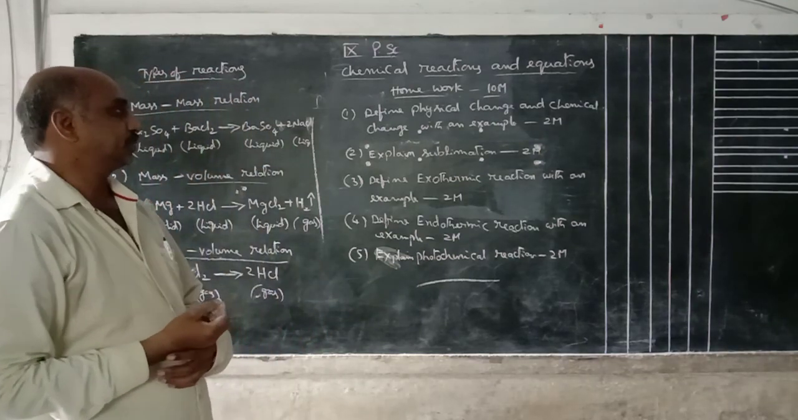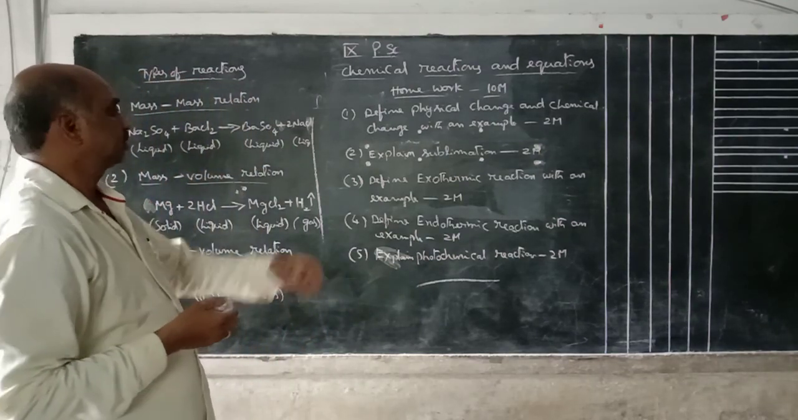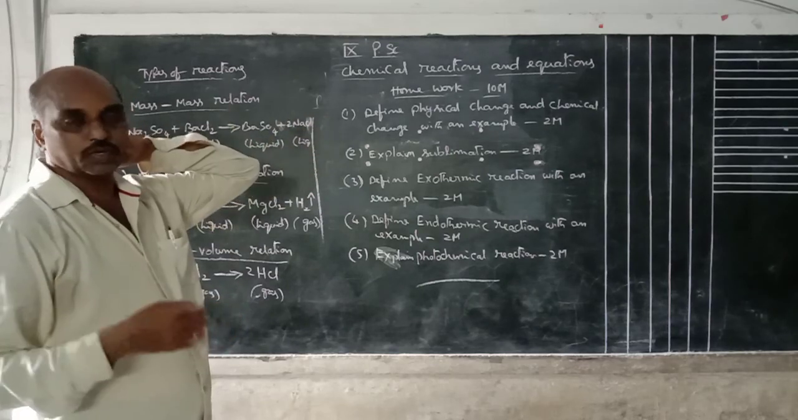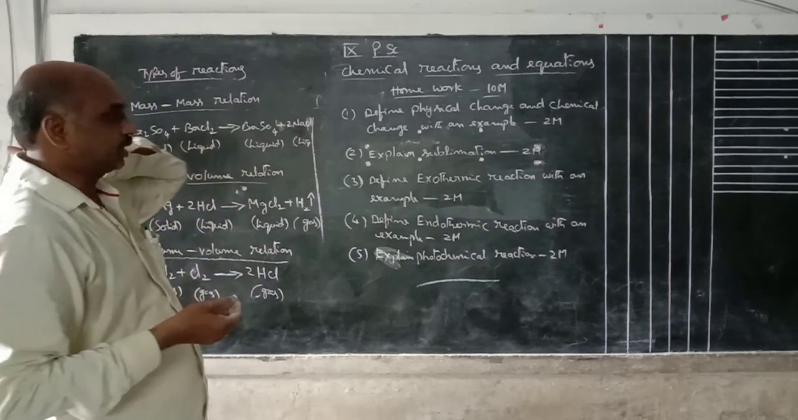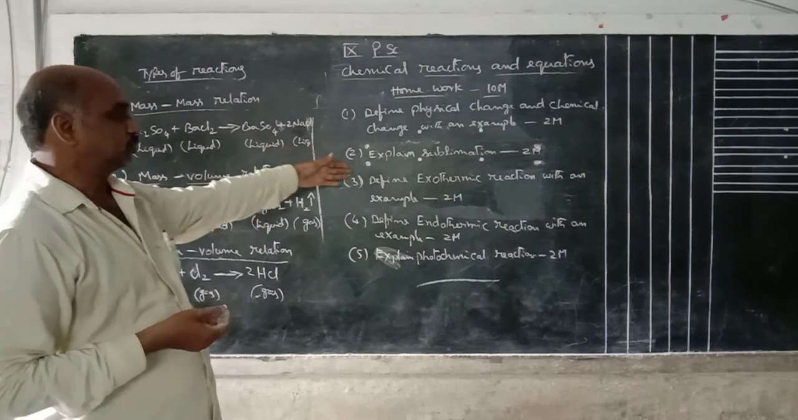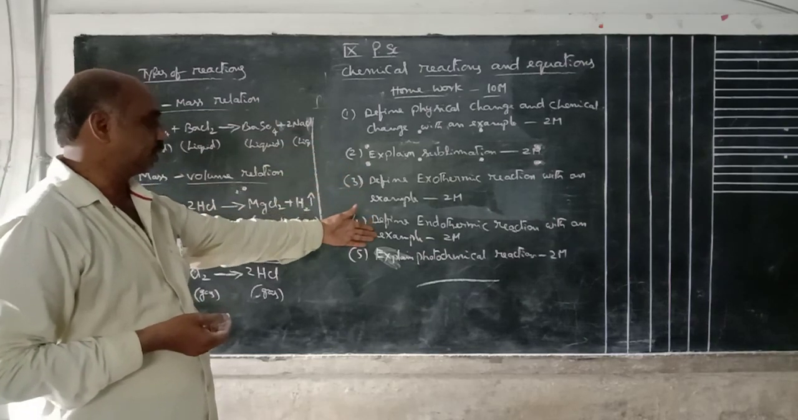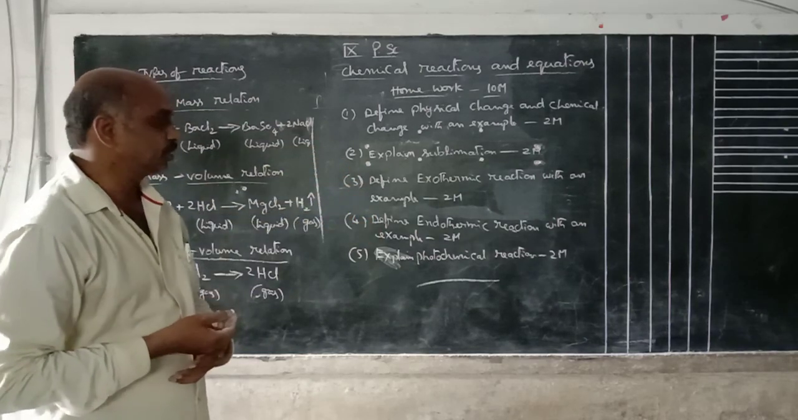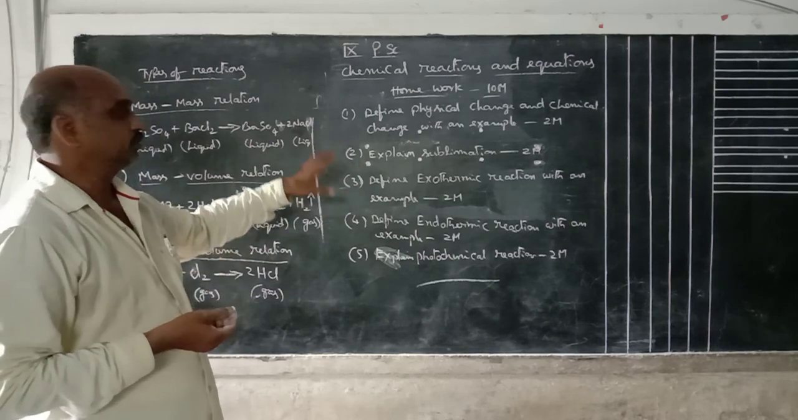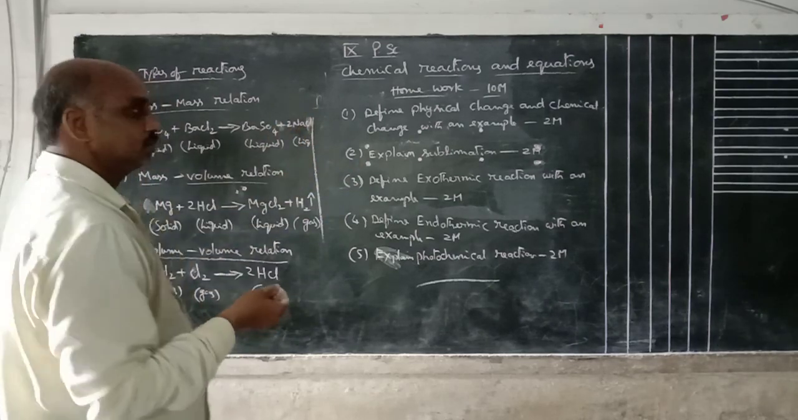Define physical change and chemical change with an example, 2 marks. Second one, explain sublimation. What is sublimation? Explain with an example, 2 marks. Exothermic reaction, 2 marks. Endothermic reaction, 2 marks. Photochemical reaction, 2 marks. Total 5 questions, 5 into 2, 10 marks. Note down and do the work.